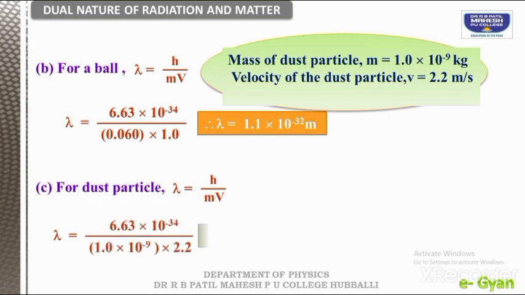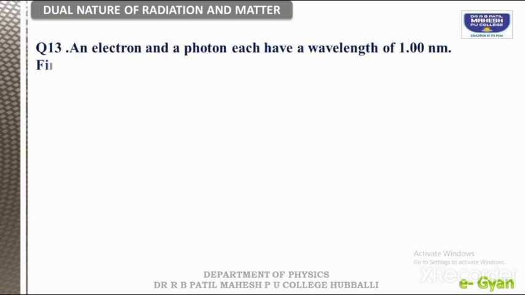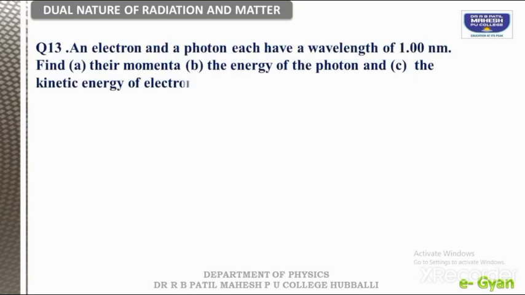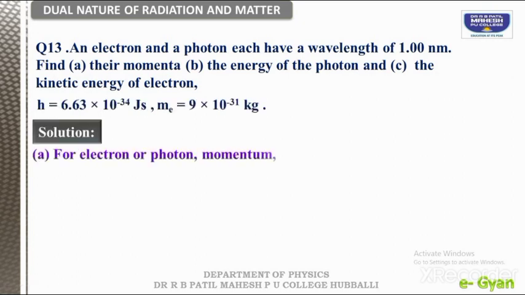You can check it. Now the question is, an electron and a photon each have a wavelength of 1 nanometer. Then find their momentum. That means the momentum and the energy of the photon, and the kinetic energy of the electron we need to calculate. So each wavelength is how much? 1 nanometer, and we have to find all these remaining things. Shall we start, students?